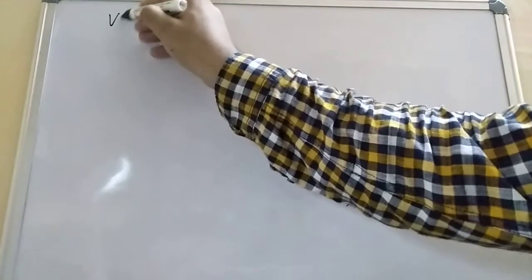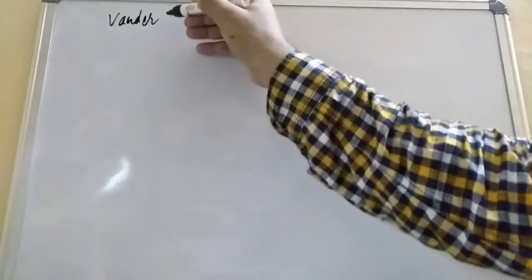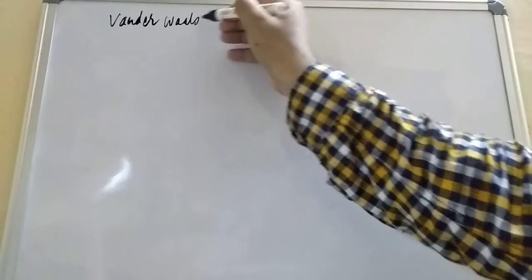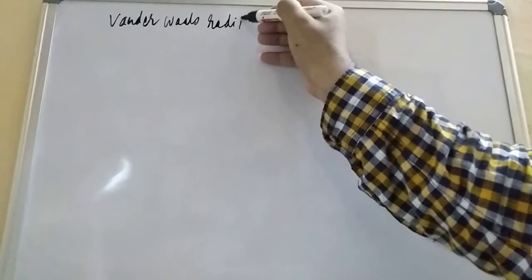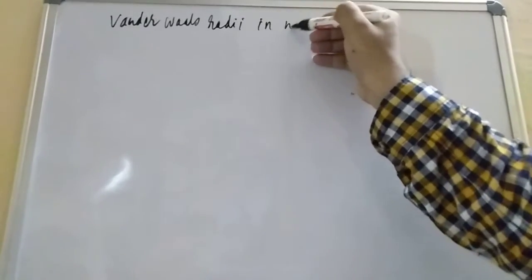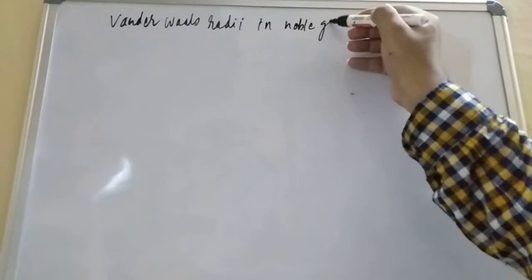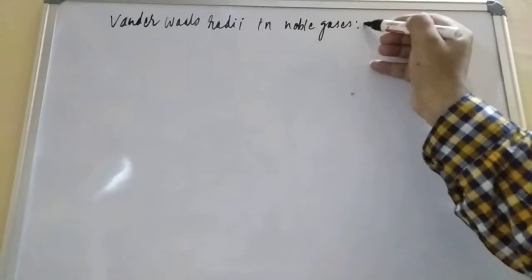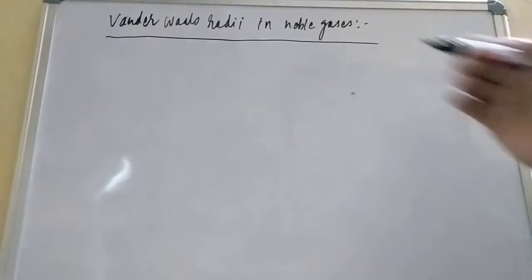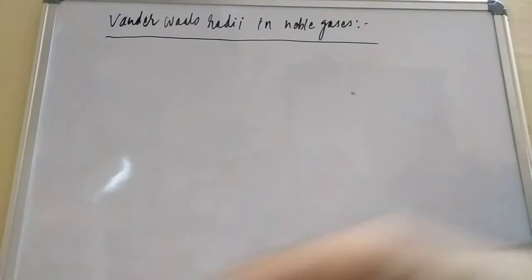So here is Van der Waals radii in noble gases. This is found in the gaseous particle generally. And how to measure this Van der Waals radii, that you try to understand.